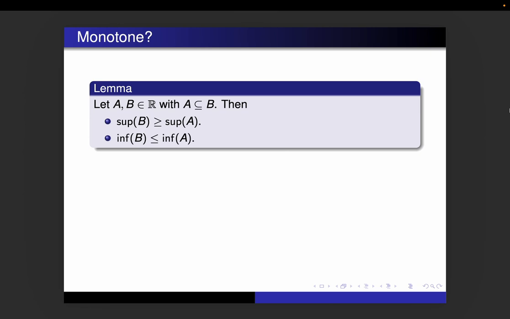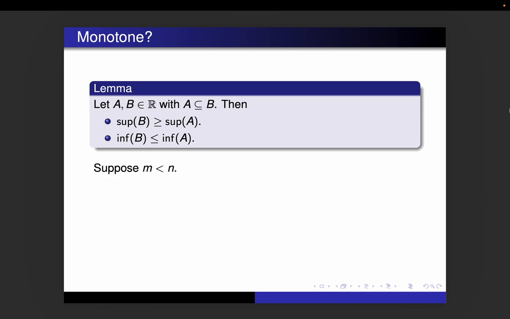Any lower bound of B also has to be a lower bound of A. Since the infimum of B is a lower bound of B, it has to be less than or equal to the infimum of A. So those are nice inequalities for us to have.